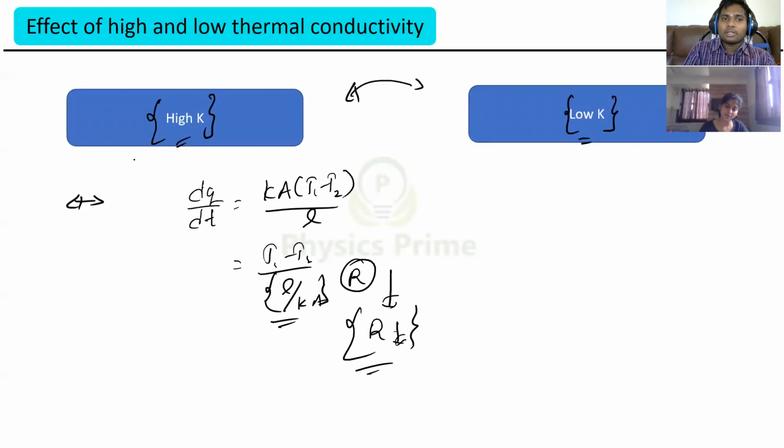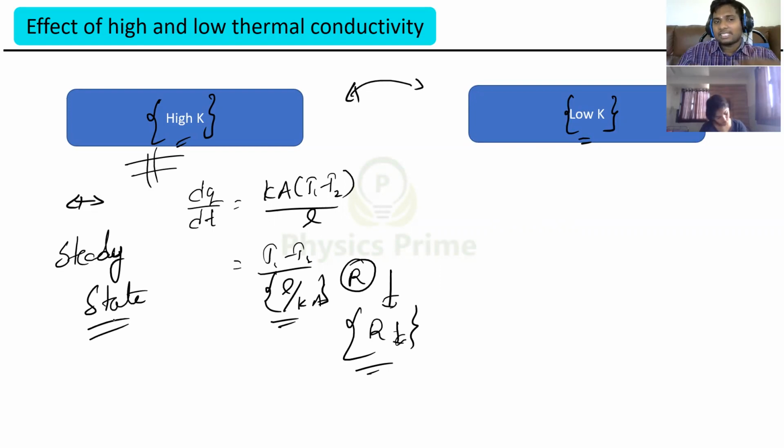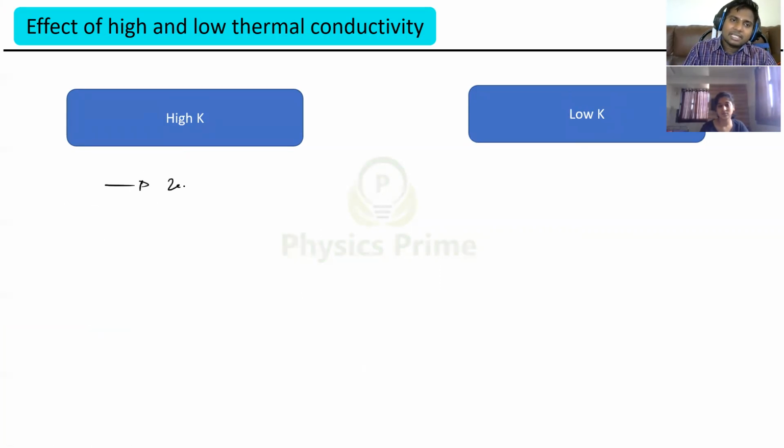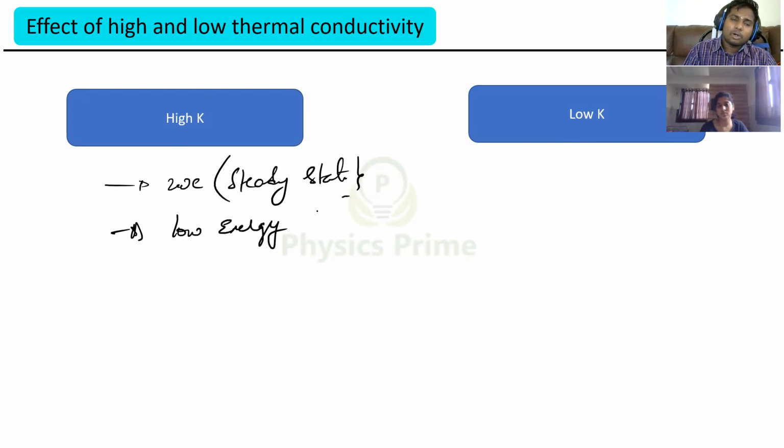So now for this kind of situation, steady state will be easily attained, or from the beginning we can consider them as being in the steady state only. Because of the fast transfer rate, they quickly achieve that steady state. Because the transfer rate will be very high, absorption will be very low. Got it? Less heat will be absorbed. So we can consider steady state from the start. If high K is there, low energy will be absorbed, more energy will be transferred.